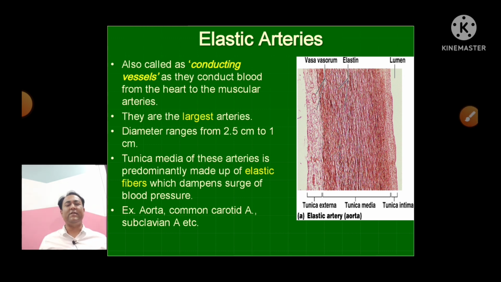And the function of these elastic fibers is to dampen the surge of the blood pressure. Blood का pressure बहुत ज़्यादा बढ़ जाता है तो elastic fibers stretch होके उसको कम कर देते हैं. तो by this way it regulates the blood pressure. All the larger arteries like aorta, common carotid artery, subclavian artery, they are the examples of the elastic arteries.